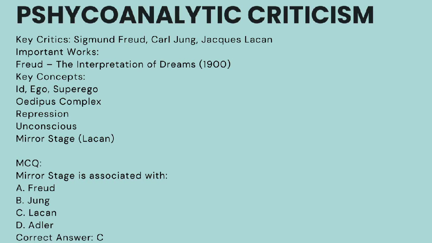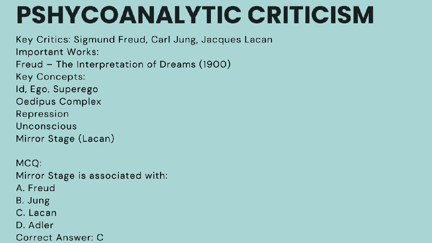The next theory is psychoanalytic criticism, which is about what is going on in our mind. This theory explains literature using human consciousness. The main critics are Sigmund Freud, Carl Jung, and Jacques Lacan. Freud's important work was The Interpretation of Dreams, published in 1900. Some key concepts often asked in the UGC NET exam are id, ego, superego, Oedipus complex, repression, unconscious, and mirror stage.